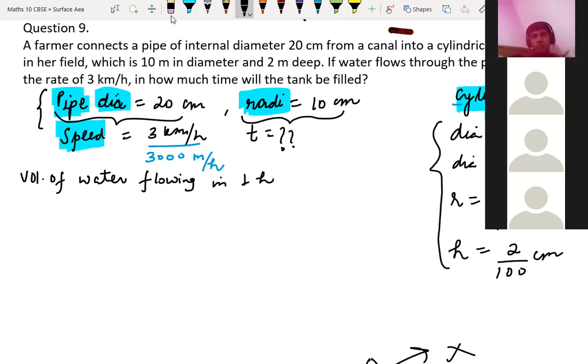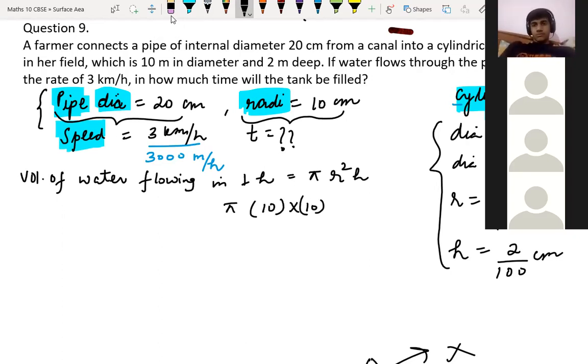Kilometer per hour is equal to pi r square h, correct? So pi as it is, we write the radius 10 into 10, and height is 3000. This is clear to everyone, children?